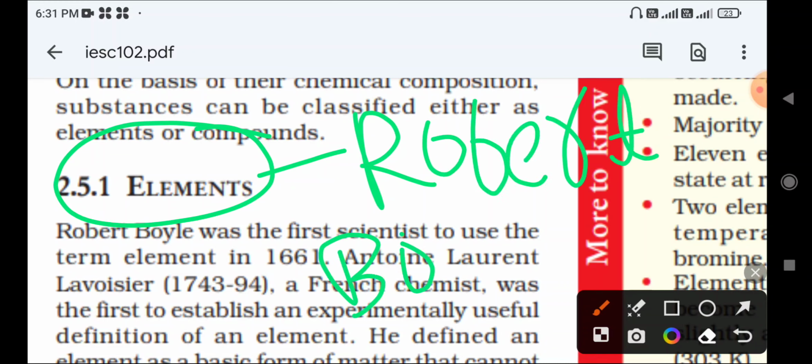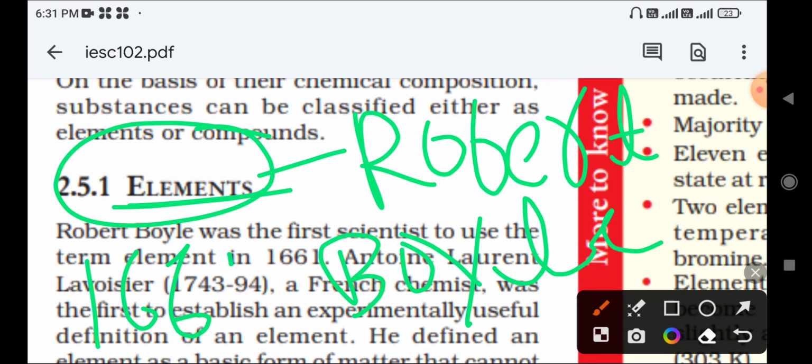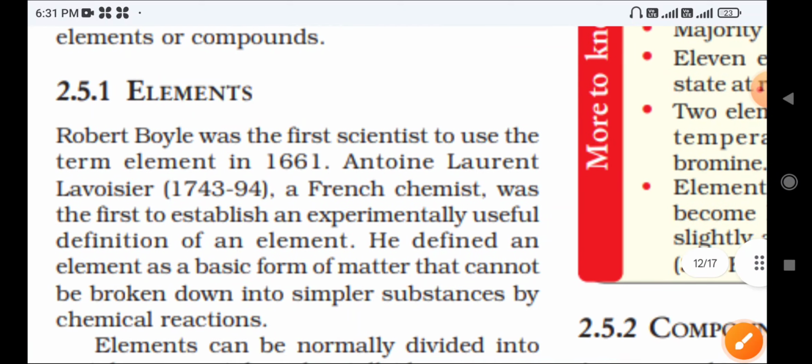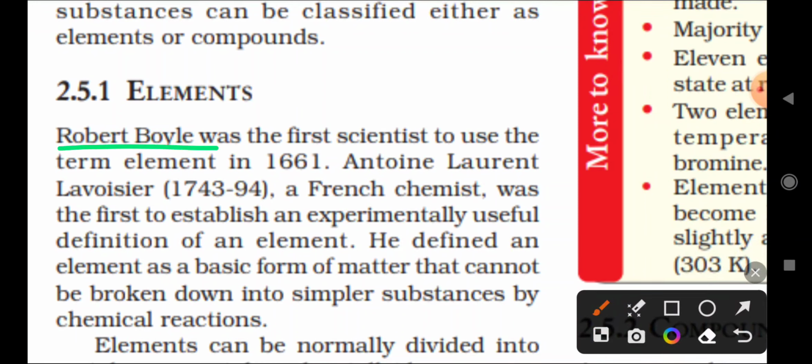Robert Boyle was the first scientist to use the word element. The word element was first used by Robert Boyle, in which year? 1661. Remember that, right?